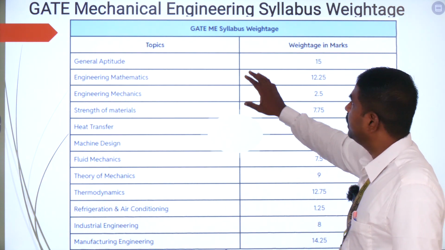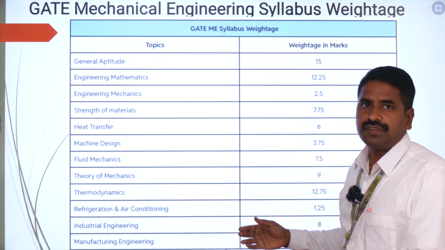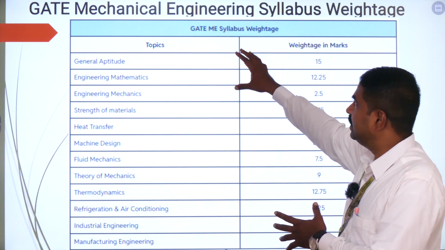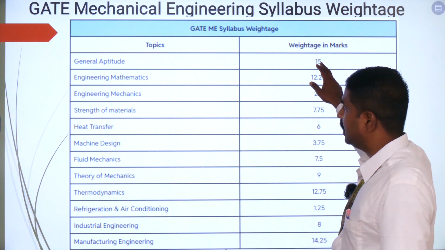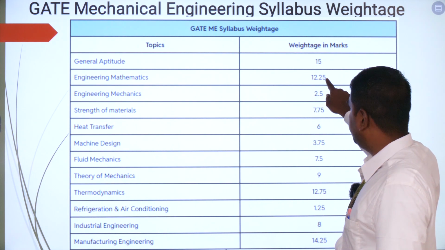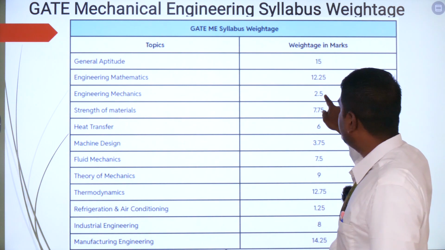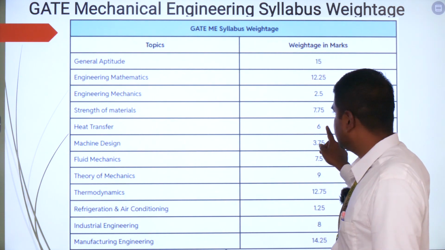So now we are going to see the mechanical engineering syllabus for the GATE and the weightage for each and every topic. So if you are going to see the GATE mechanical engineering syllabus, it is going to have general aptitude, which is going to have a weightage of 15 marks, followed by engineering mathematics, which is going to have a weightage of 12.25 marks, then engineering mechanics 2.5 marks, strength of materials 7.75 marks, heat transfer 6 marks, and